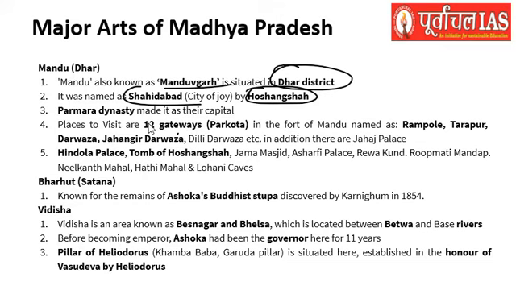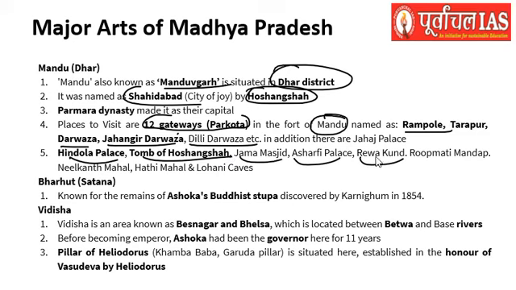The places to visit are the 12 gateways and Parkota in the fort of Mandu, which include the Rampole, Tarapur Darwaza, Jahangir Darwaza, Delhi Darwaza, etc. Okay, and Hindola Palace, Tomb of Hoshang Shah, Jama Masjid, Ashrafi Palace, Reva Kund, Rupmati Mandap, Neelkanth Mahal, Hathi Mahal, Lohani Caves, all of these are important tourist places as far as the Mandu area is concerned.